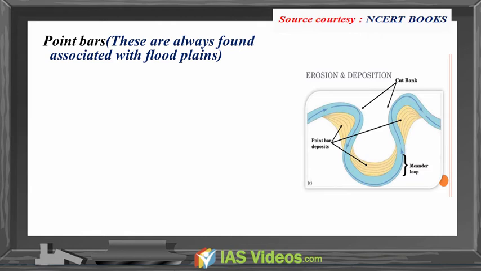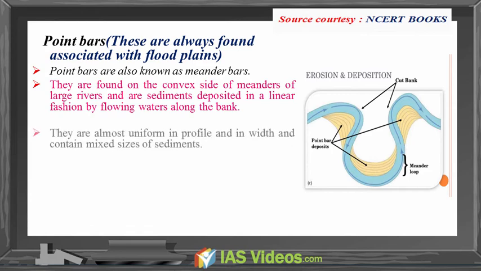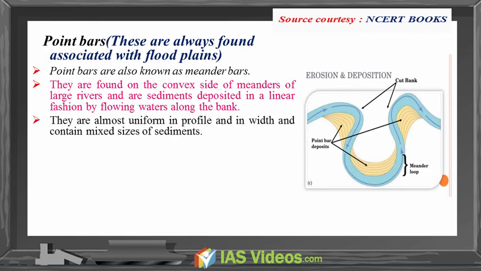Point bars. These are always found associated with floodplains. Point bars are also known as meander bars. They are found on the convex side of the meanders of large rivers and are sediments deposited in a linear fashion by flowing waters along the bank. They are almost uniform in profile and in width and contain mixed sizes of sediments.